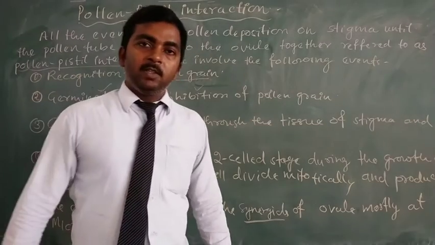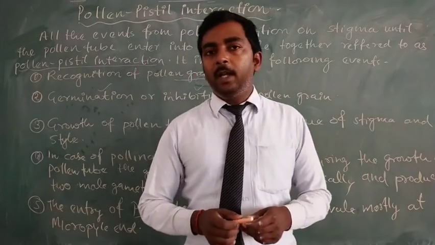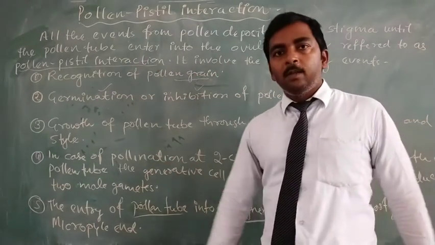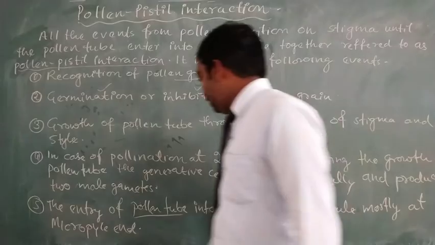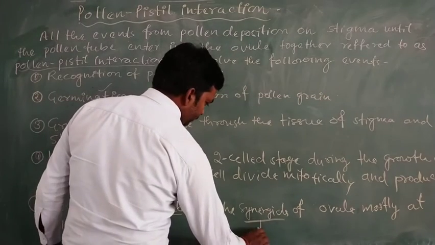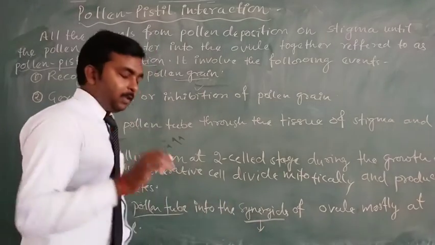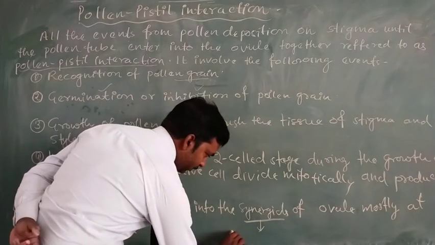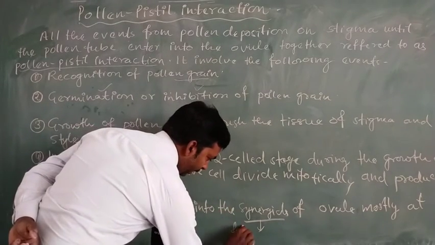In most cases, the micropylar end consists of synergids, and we have discussed that in the synergids there is a finger-like projection structure known as the filiform apparatus.